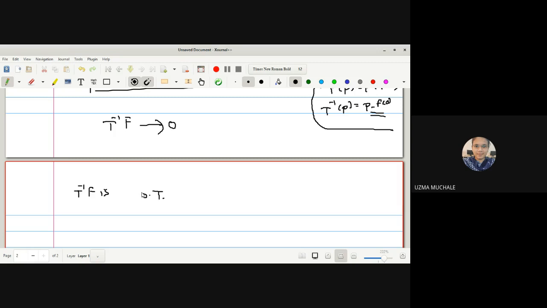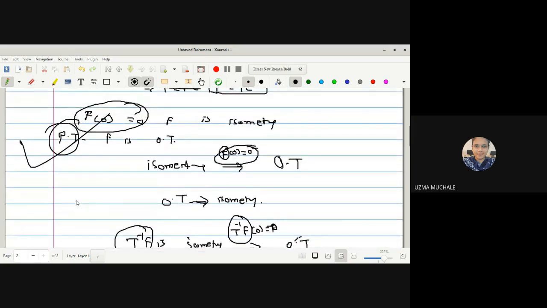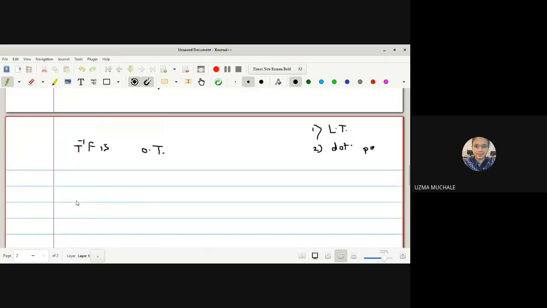No need to go with the definition, because if we want to prove an orthogonal transformation, what do we mostly do? We prove that it is linear. Secondly, we prove that it preserves the dot product. Okay, it preserves the dot product. It is linear. But here, to prove that T inverse f is an orthogonal transformation, what do we need to do? Firstly, we have an isometry. Then prove that it maps origin to origin. Okay, if it maps origin to origin, then the result is true that T inverse f is an orthogonal transformation.